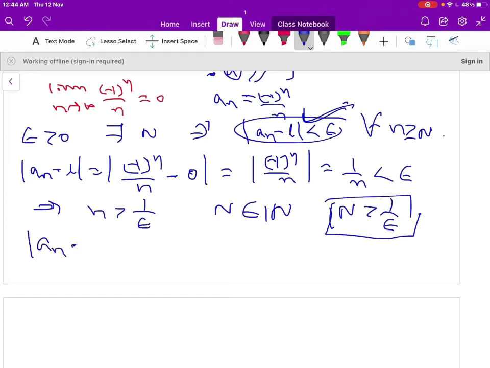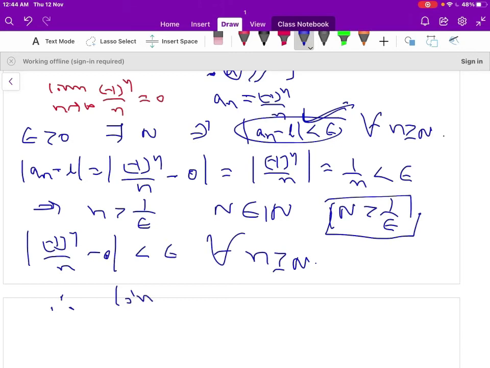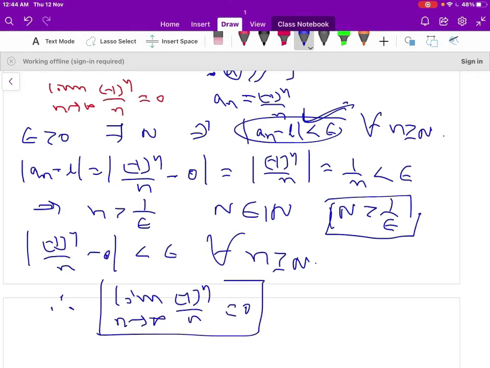Therefore, modulus of minus 1 to the power of n by n minus 0 is less than epsilon for all n greater than or equal to N. So therefore you can write limit of the sequence minus 1 to the power of n by n as n approaches infinity, that is 0. It approaches the finite value 0. Therefore the given sequence is a convergent sequence and it converges to 0.